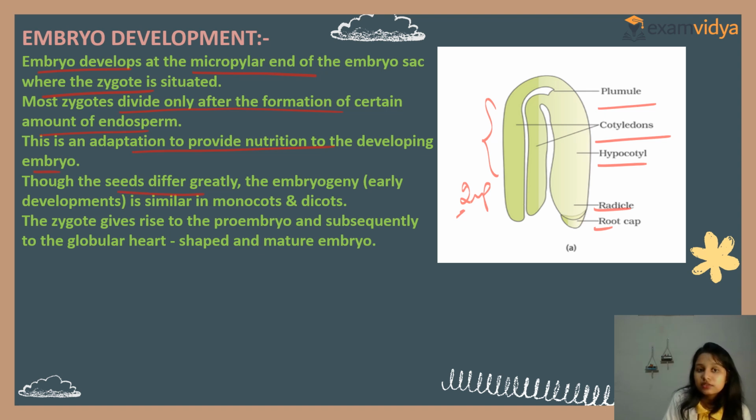Though the seeds differ greatly, the embryogeny is similar in monocots and dicots. The zygote gives rise to the proembryo and subsequently to the globular, heart-shaped and mature embryo we had learned previously. Clear? So this is about embryo development. First the zygote forms, then it gives the globular, heart-shaped and mature embryo. Early development is similar in monocots and dicots.